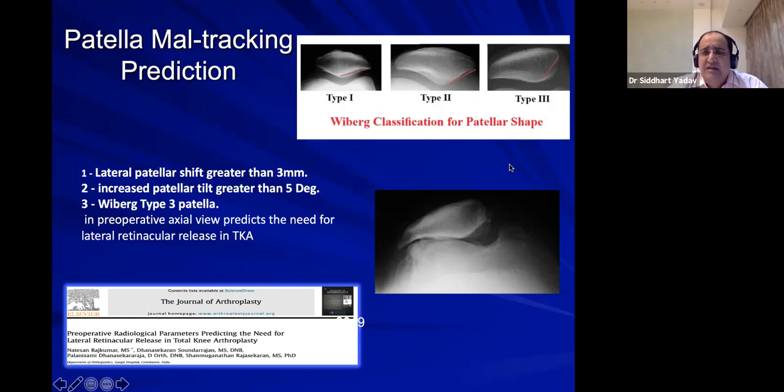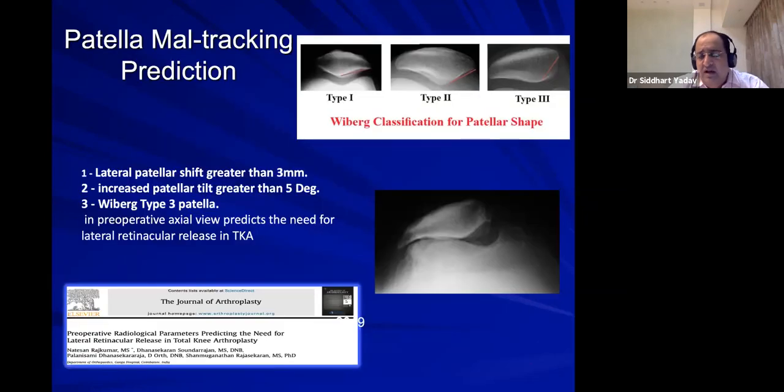According to various studies, these type 3 patellae are more prone to lateral subluxation because they are tight laterally, their tissue is tight laterally, and such Wiberg type 3 patellae require more lateral release. There are a couple of studies on Wiberg type 3 patella. So you get a lot of information if you have a good merchant view.